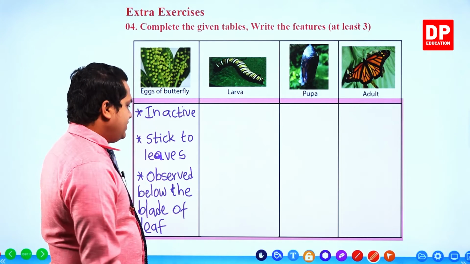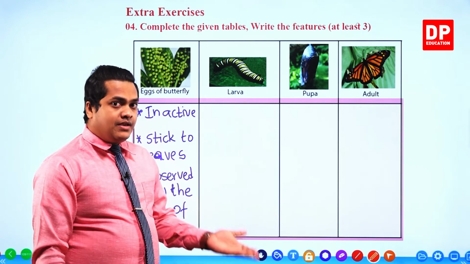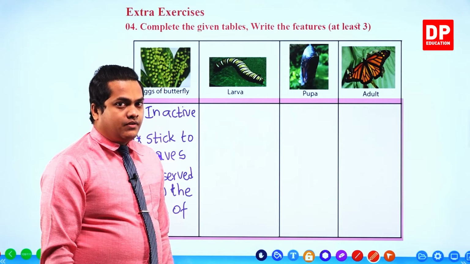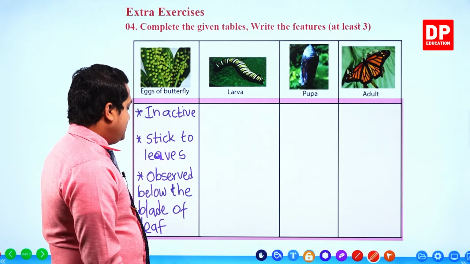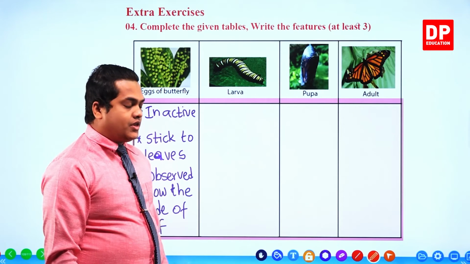Below the blade of the leaf we can observe, not at the top of the blade, but below the blade.